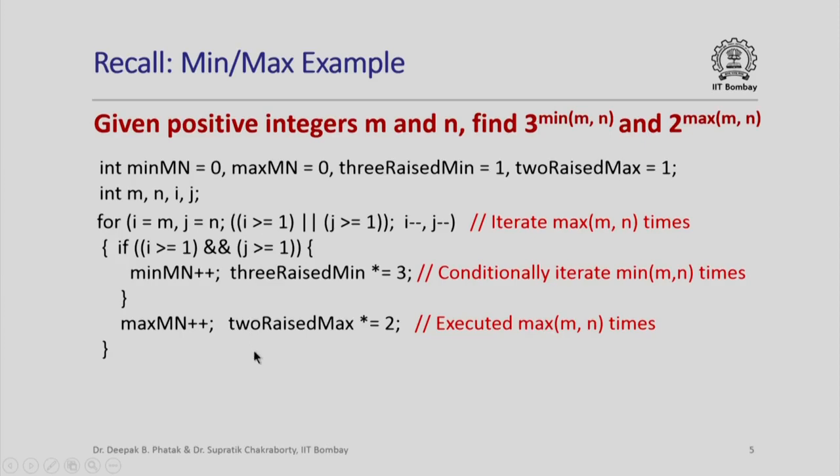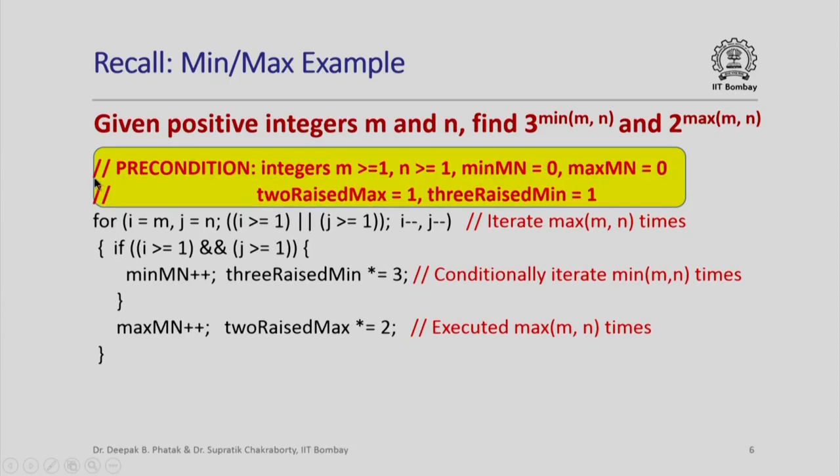We have already discussed these in detail in an earlier lecture. What we want to focus on in this lecture is that there is a for loop here and we want to do some reasoning about it. Now these integer variable declarations and their initializations can be conveniently captured by a precondition where we are saying that there are these integers m which has to be greater than equal to 1, n has to be greater than equal to 1. The problem specification itself says that they must be positive.